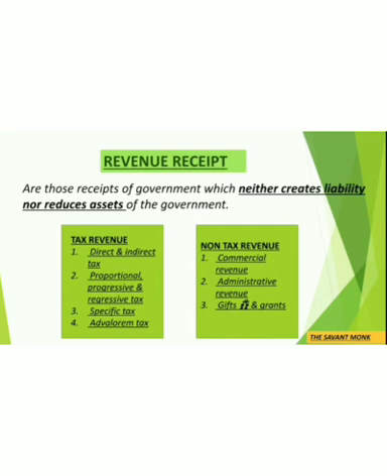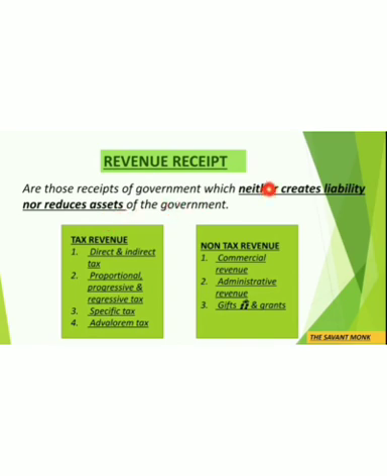So revenue receipts are those receipts of the government which neither create any liability nor reduce the assets of the government. Neither creates liability means there is no repayment burden. It means the government is getting this money without taking any loan, and nor reduces assets means government is not selling out its property for getting this money.